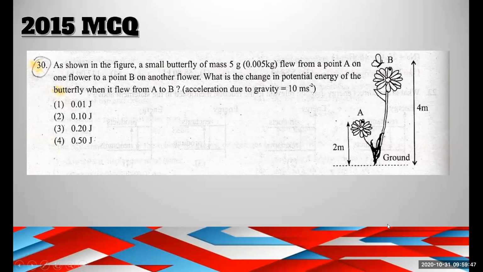Here there is a question given from the 2015 MCQ. Can you answer the question?